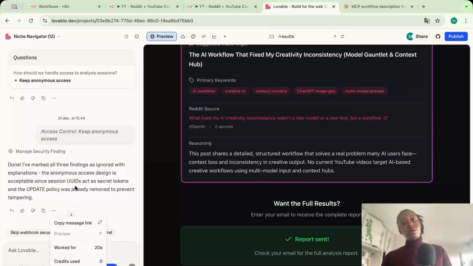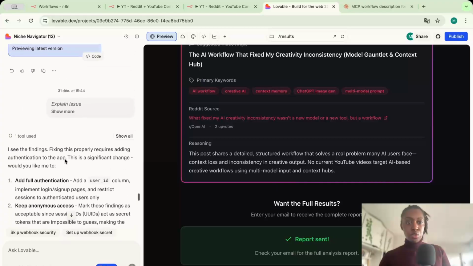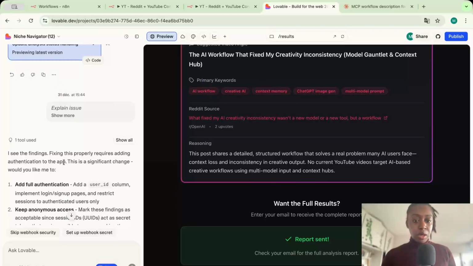Okay, one thing that you should know is that updating security is free. So as you can see here, we haven't used any credit. I would advise you to go through all the security concerns and make sure that your app is secure. So now that we are done with the security check, we can finally publish the app.